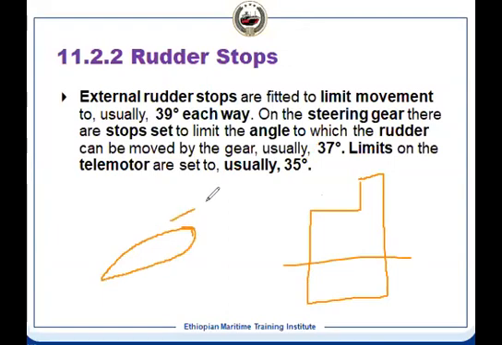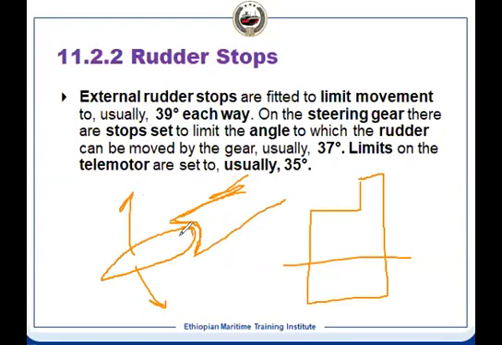And suppose you have a sole piece here, made like this. Then what will happen? When the rudder is moving in this direction and in this direction, at one point, because the sole piece is stationary, the rudder will have a mechanical stop at one point, and that is 39 degrees, each side.